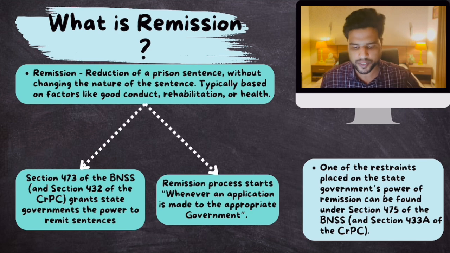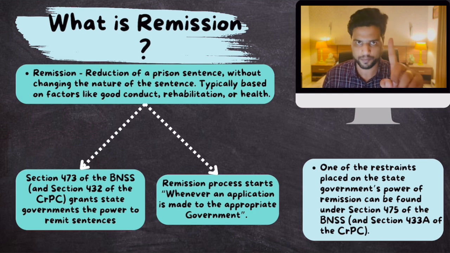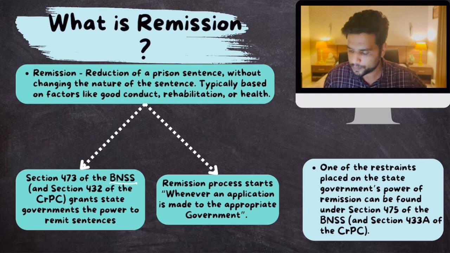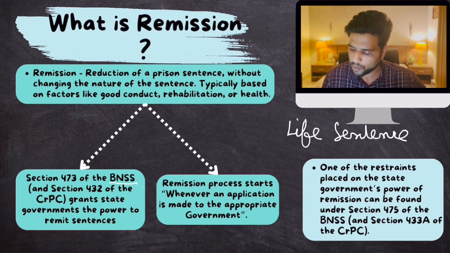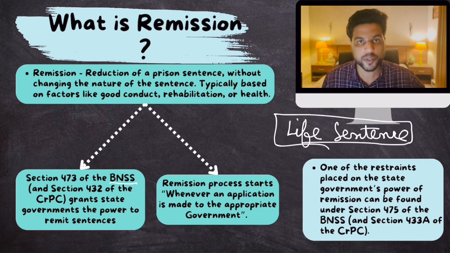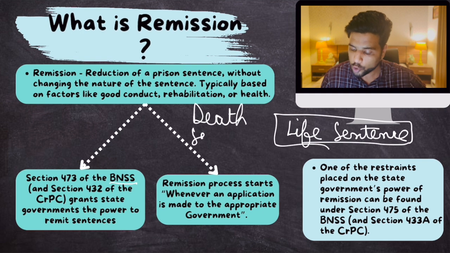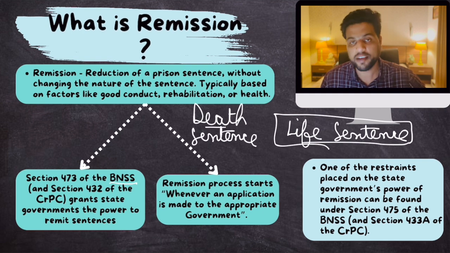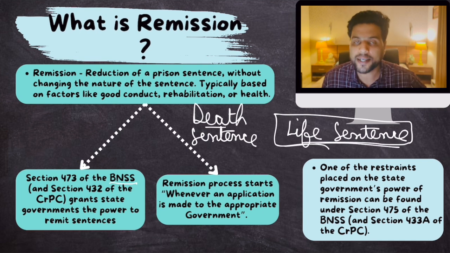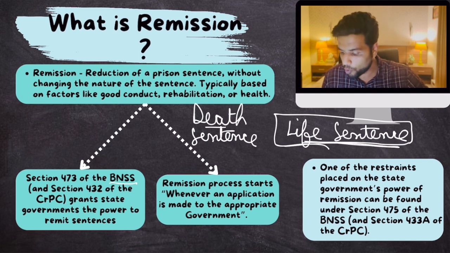Now there is one more thing. State governments can remit a person's sentence, but there is one limitation, and that limitation is provided in BNSS. If a person is given a life sentence for an offense where he could have been given a death sentence, so the punishment for that offense was death sentence or life imprisonment, and the person was given life imprisonment, then the state government cannot remit that sentence before 14 years.